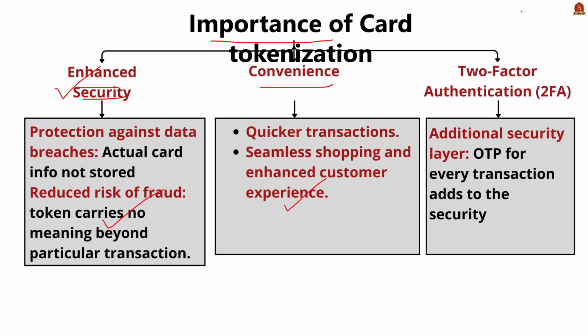The third important positive aspect is two-factor authentication. See, this is an additional security layer. Even with the CVV being optional in tokenized transactions, the requirement of OTP is necessary for tokenized cards. So there will be a requirement of OTP for every transaction, and it adds an extra layer of security. So this is another important positive aspect.